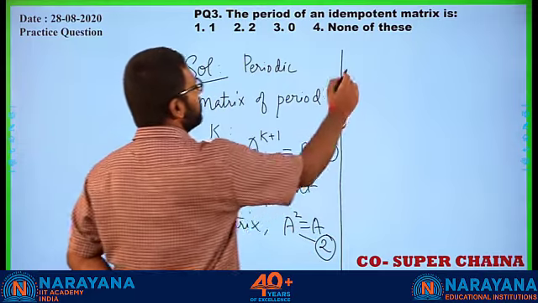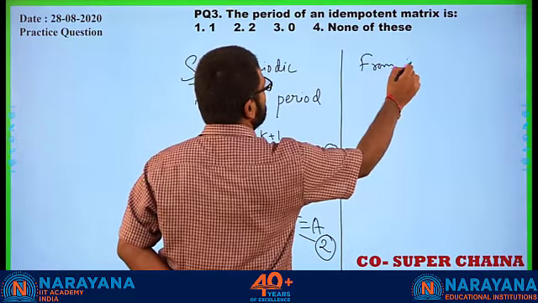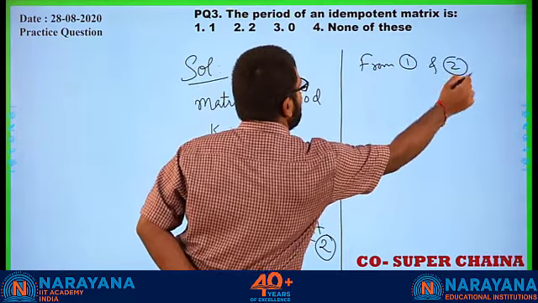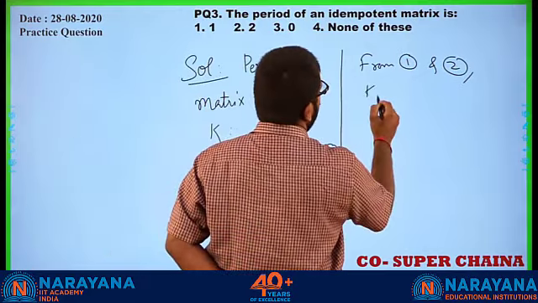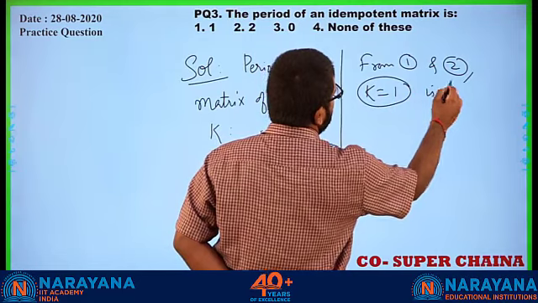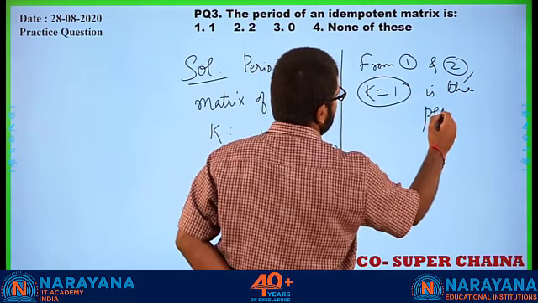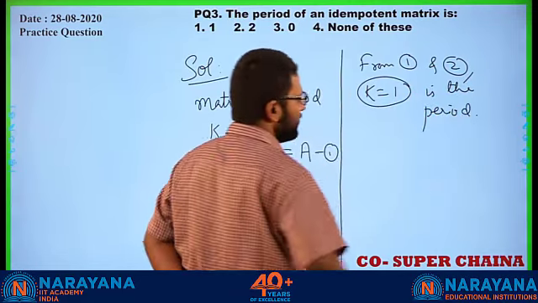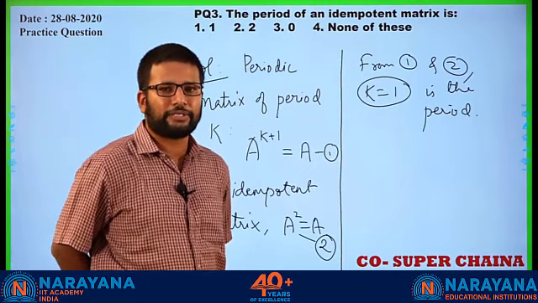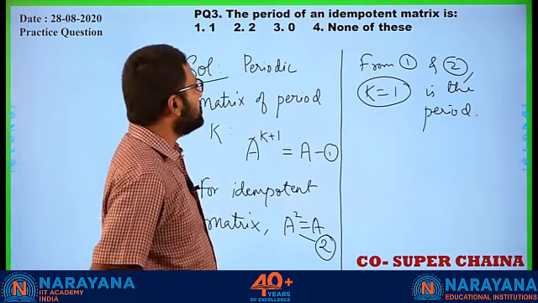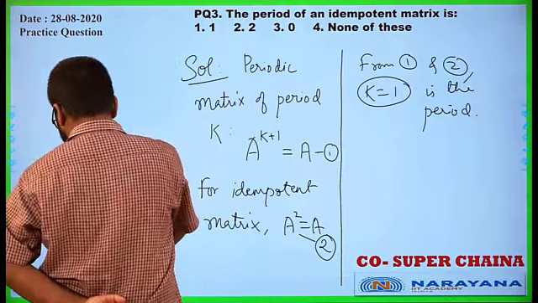From 1 and 2, clearly K plus 1 is 2, therefore K equal to 1 is the period. So period is 1 itself. Correct? Which means every time you multiply, you will get the same matrix. Alright? So that is the period of an idempotent matrix.